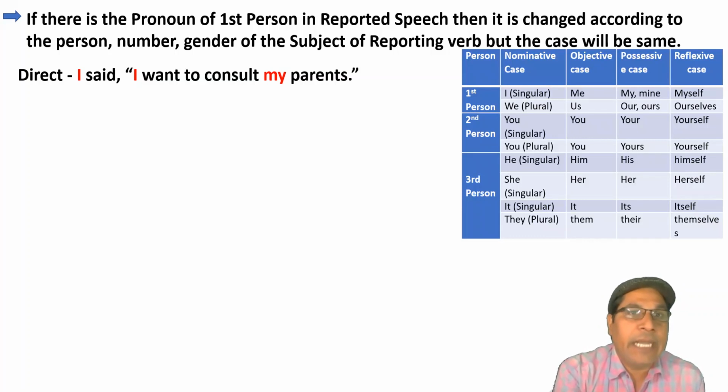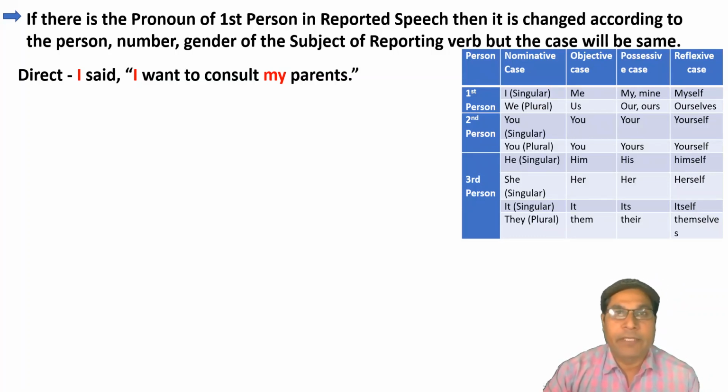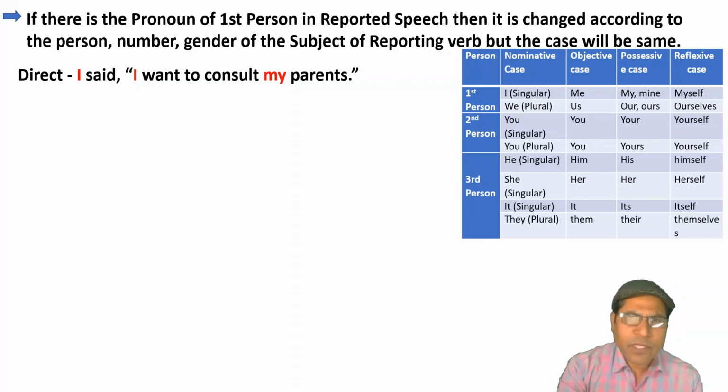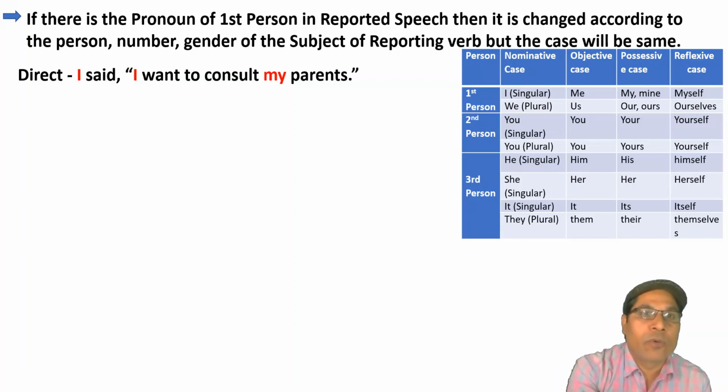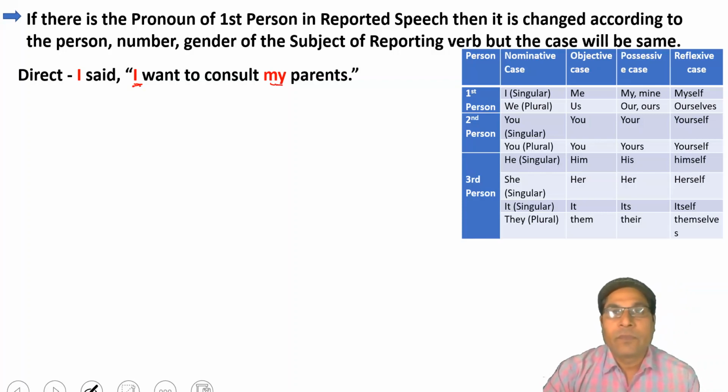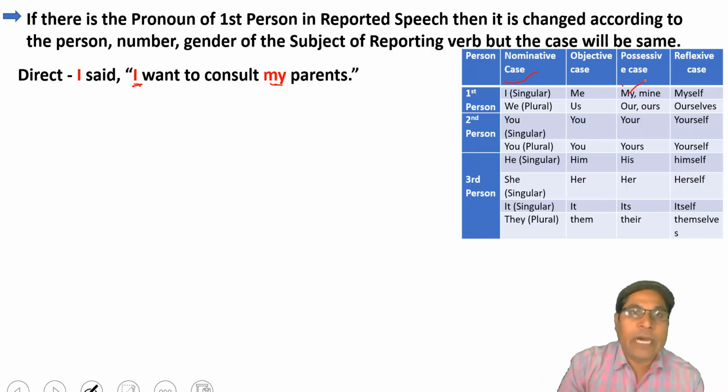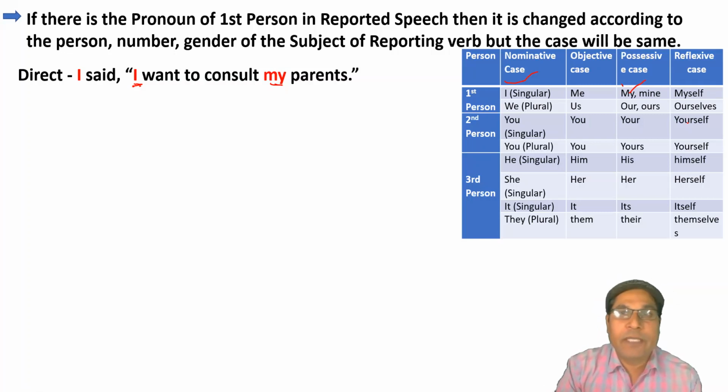There is a sentence, I said I want to consult my parents. First of all, you have to pay attention on pronouns given in reported speech. Here, there are two pronouns, I and my. Both pronouns come in first person here. You can see here, I and my. Clear? It means both pronouns which are given in reported speech are related to first person.